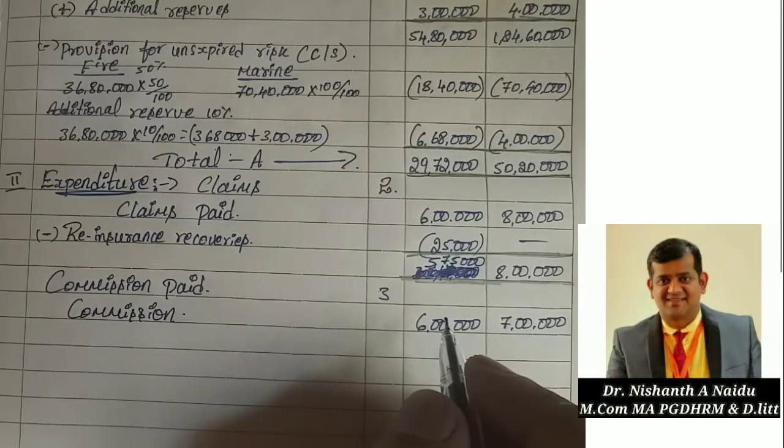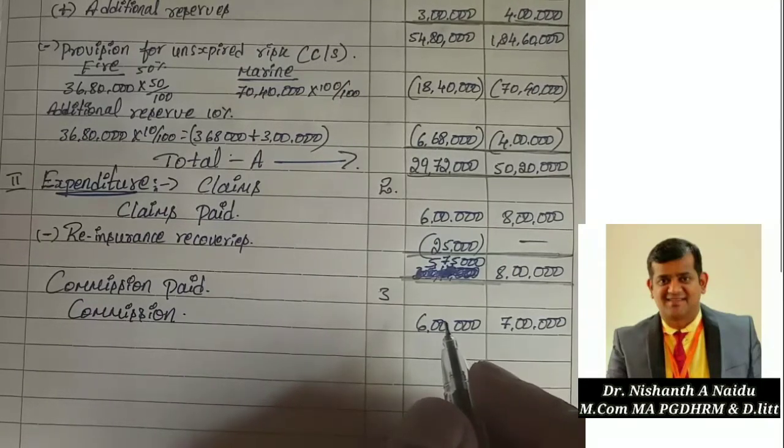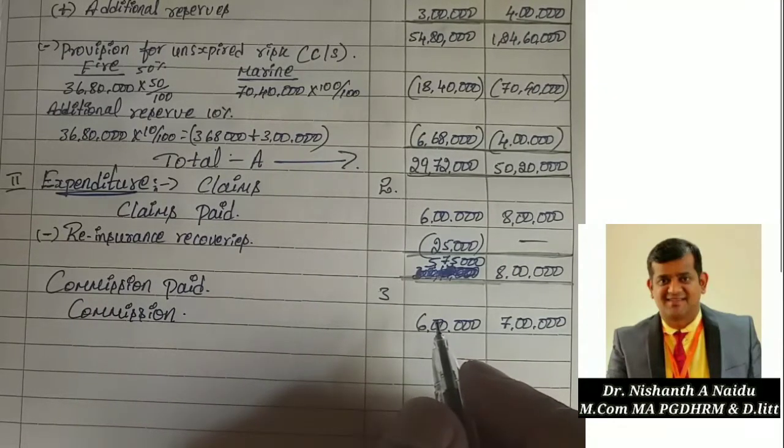Yes, commission ceded is also there. That is the 8th item, I think.